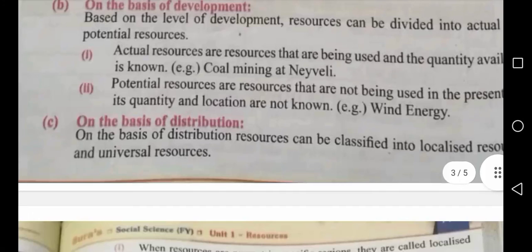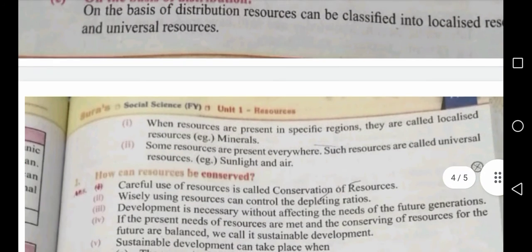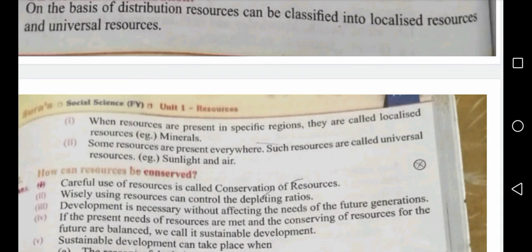Next, third one, on the basis of distribution. On the basis of distribution, resources can be classified into localized resources and universal resources. When resources are present in specific regions, they are called localized resources. Example, minerals. Some resources are present everywhere. Such resources are called universal resources. Example, sunlight and air. Sunlight and air are present everywhere.